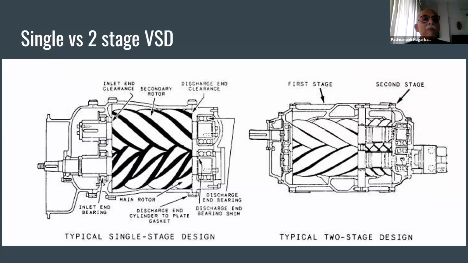Now, the second topic is single stage versus two stage compressors. On the left hand side, you can see a typical single stage compressor, with a male rotor and a female rotor. On the right hand side, it is in two parts. One is the first stage and the other part is the second stage. You compress to an intermediate pressure, which is the most ideal pressure, and in the second stage you compress it fully.